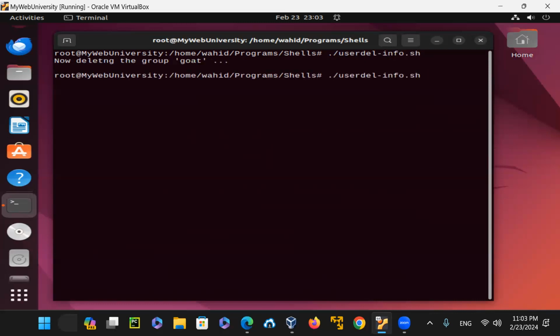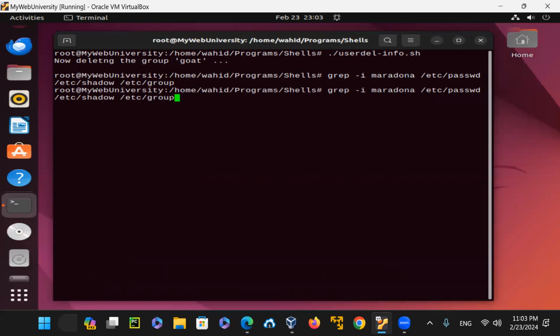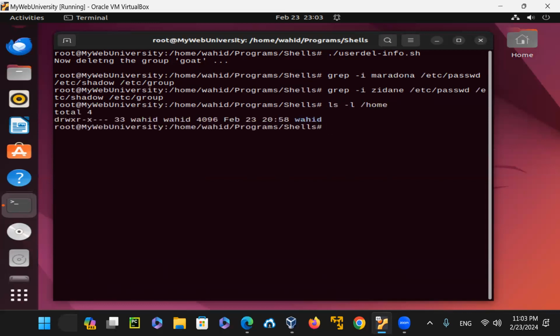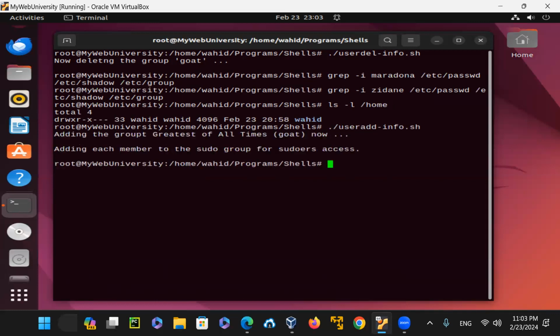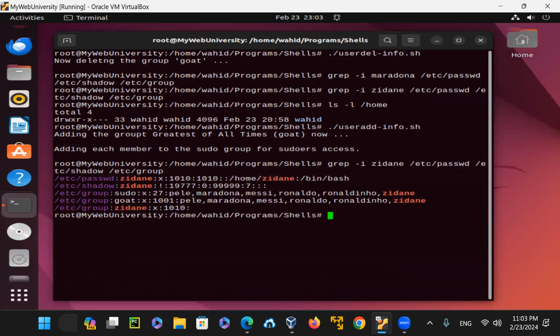Now if I use this other command here, it says that I don't find anything with Maradona or Pele or anybody, Zidane. There's no such thing. Now if I go to /home, home is cleaned up. But if I just run the useradd script again, now everything is back. And so it's good to automate it.